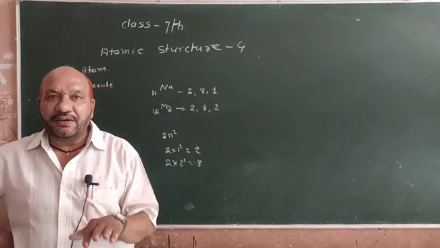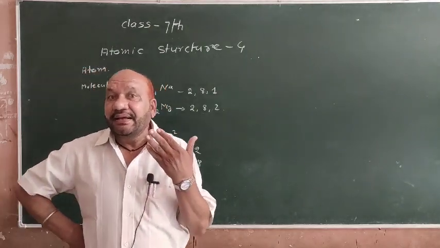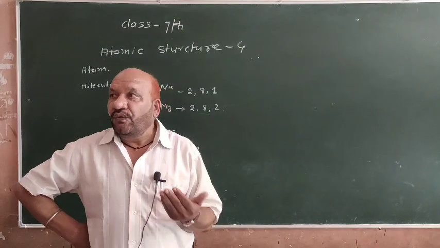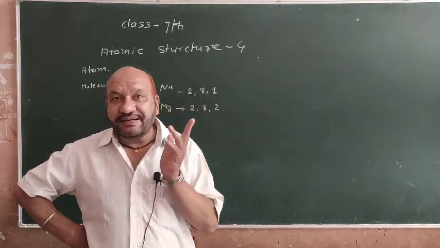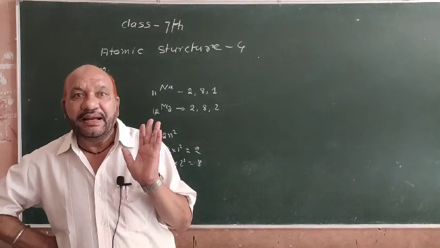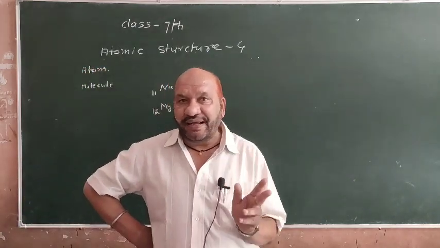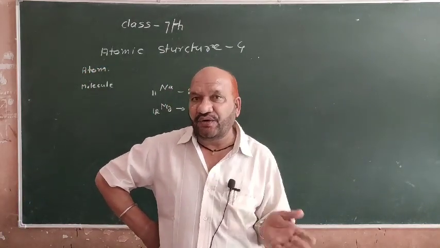When any element donates electrons, its valency is positive. When the element accepts electrons, then its valency is negative. It means valencies are of two types, positive valency and negative valency.